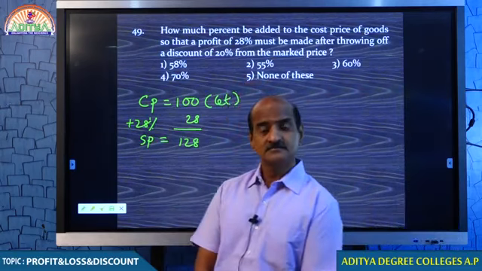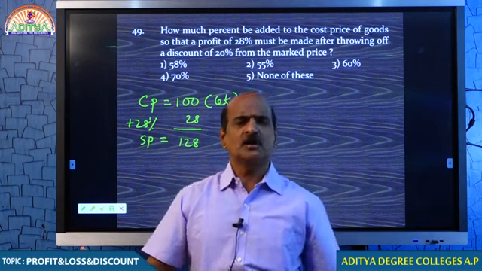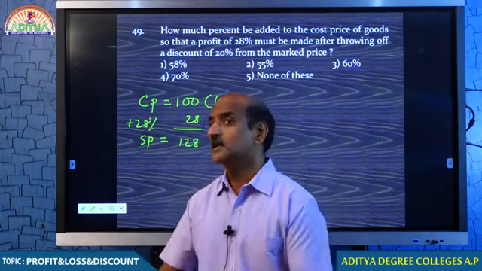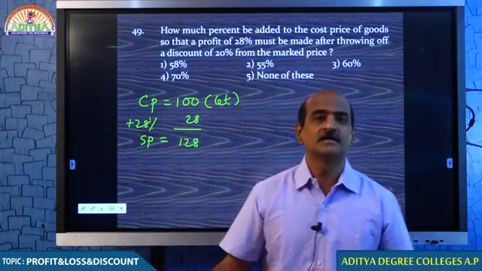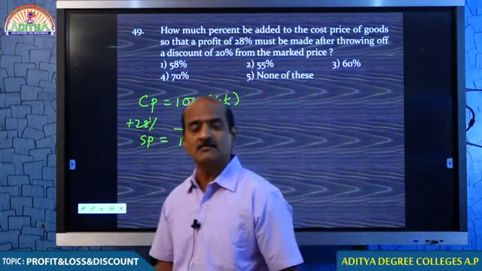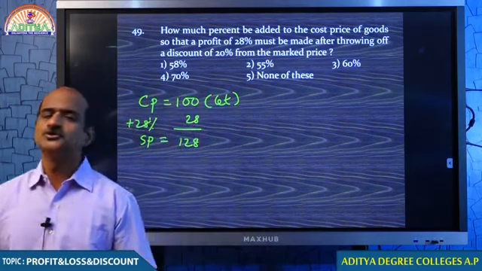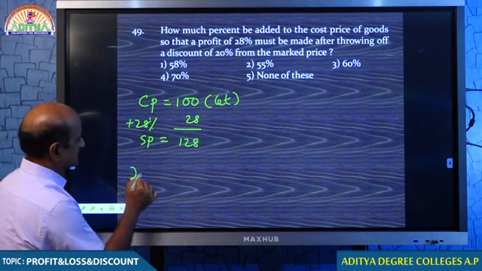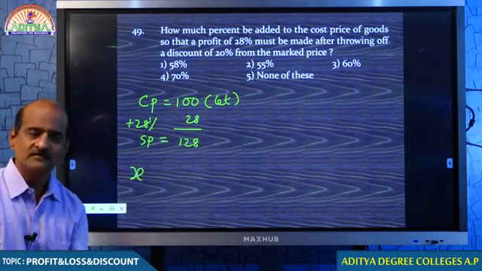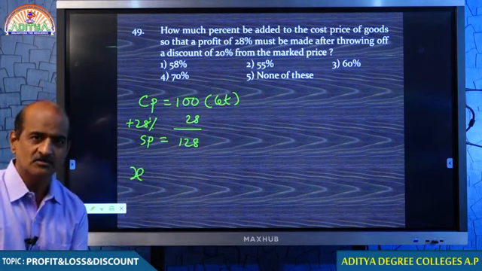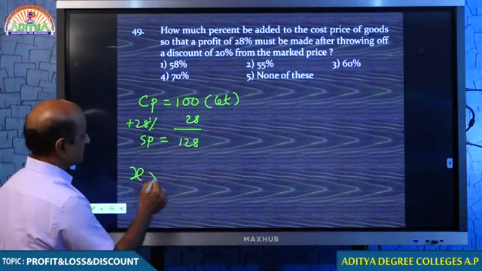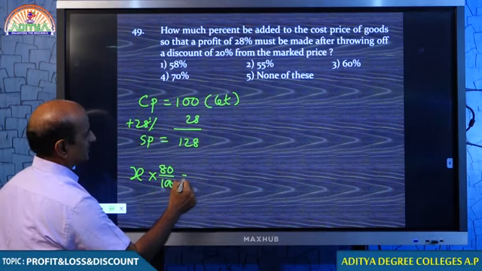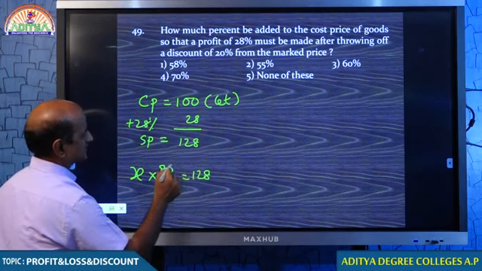Comfortable? If you don't wish to offer any discount, you can sell at the same price to the customer. But if you wish to offer any kind of discount, you should not say 128. You must say something else. Because if you say 128, you cannot offer discount. If you say X rupees, you offer 20% discount, then you can sell it for 128.